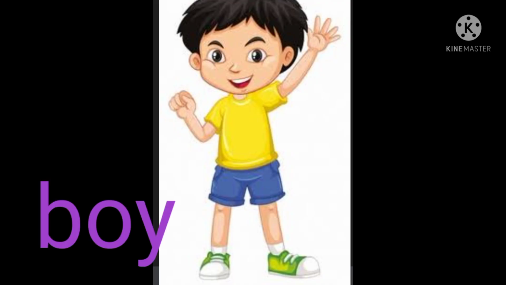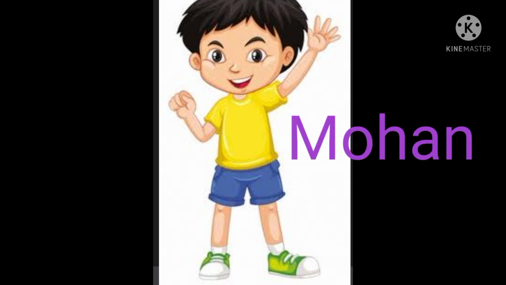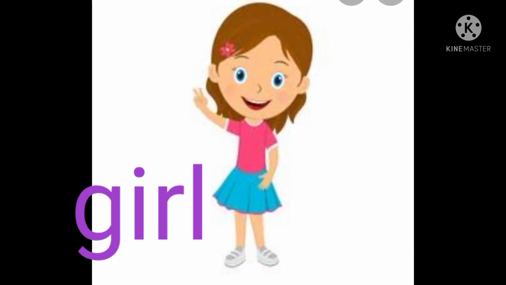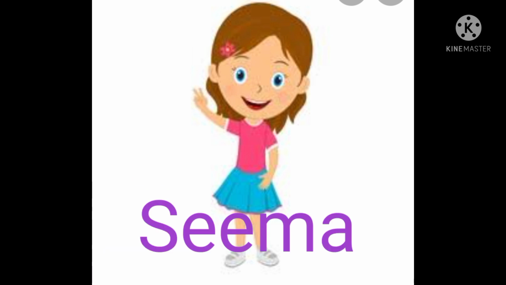This is the picture of a boy. Okay, boy is a common noun. But when I give a name to this boy, like Mohan, it is a special name, a unique name. So it is a proper noun. Same way, this is a girl. Girl is a common noun. It could be any girl in the world. But if I give a special name to this girl, like Seema, so Seema is a proper noun. Okay, it's a special name.